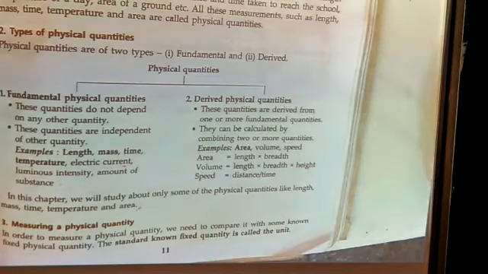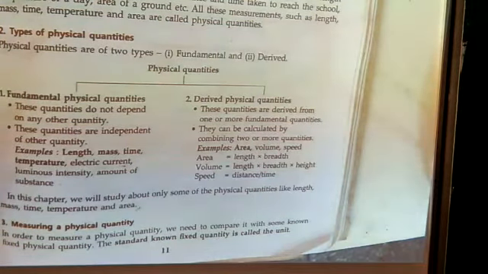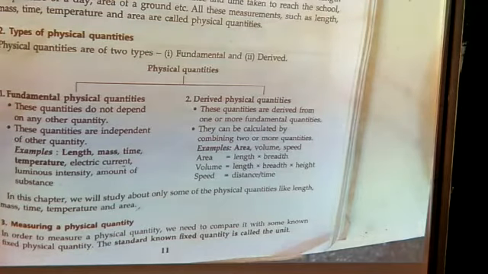Example, area. What is the formula of area? Length into breadth. Length and breadth are fundamental quantities, but when combined they form derived physical quantities, like volume, from length, breadth and height. Speed is equal to distance over time. So these are examples of derived physical quantities. In this chapter we will study only some of the physical quantities like length, mass, time, temperature and area.